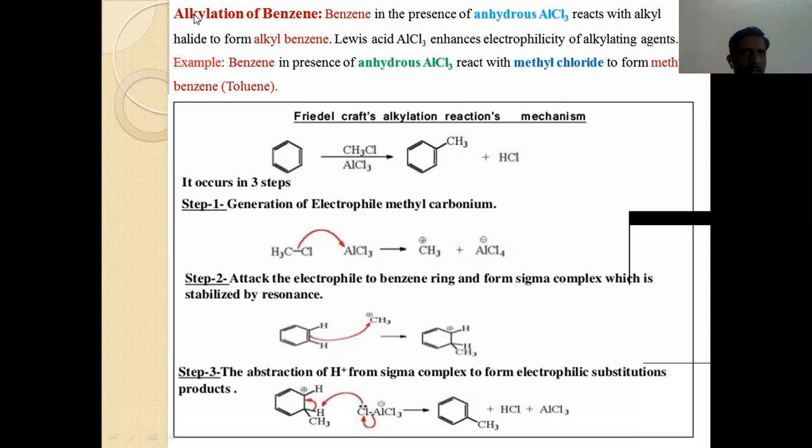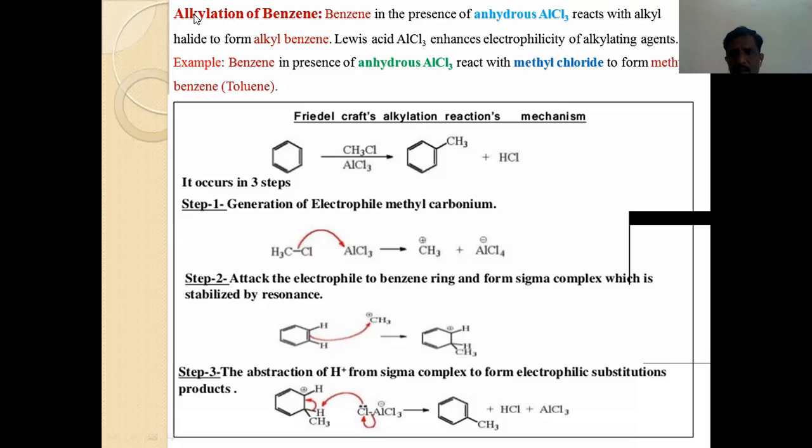So what do we require? We require the benzene molecule as a reactant. Second, we require an alkylating agent. We use the same catalyst here that is used in the acylation reaction, anhydrous AlCl3.